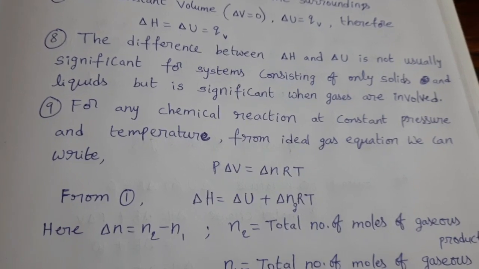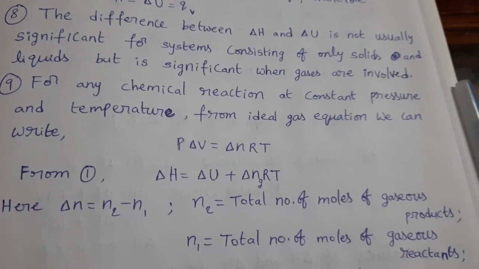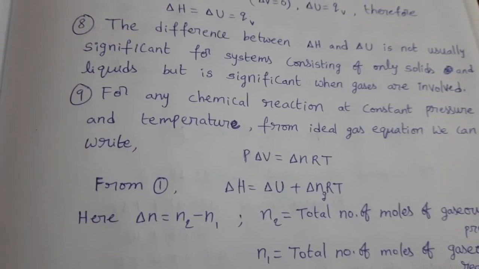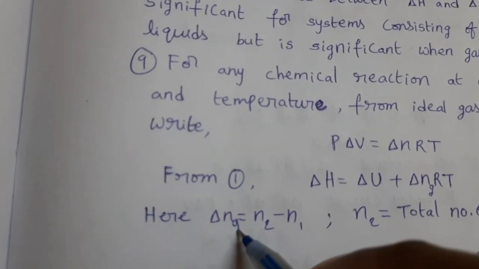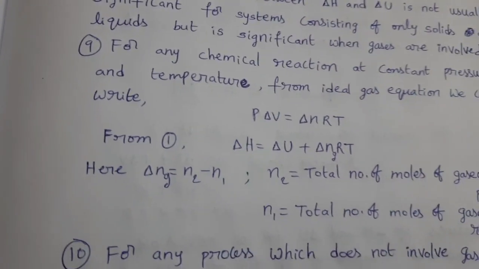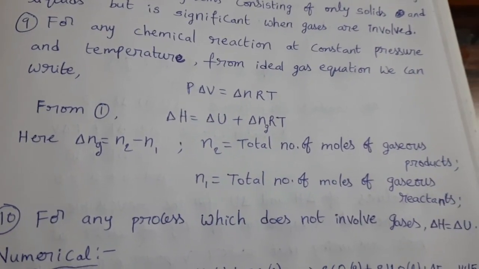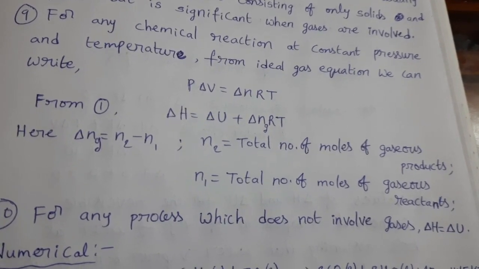Delta n equal to n2 minus n1. n2 equal to total number of moles of gaseous products. n1 equal to total number of moles of gaseous reactants. Here also we can write delta n_g. For any process which does not involve gases, delta H equal to delta U.